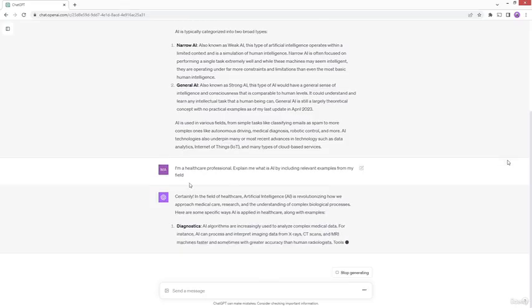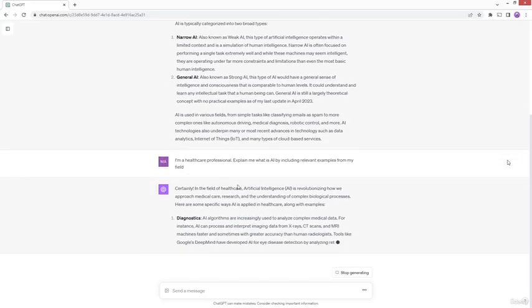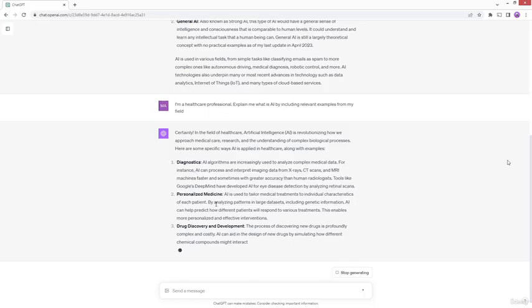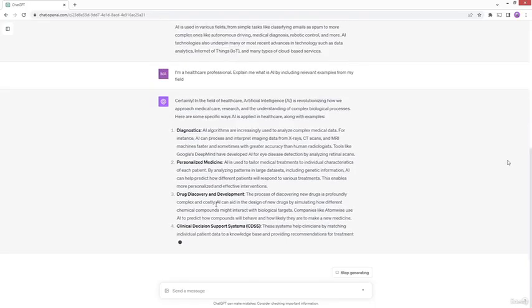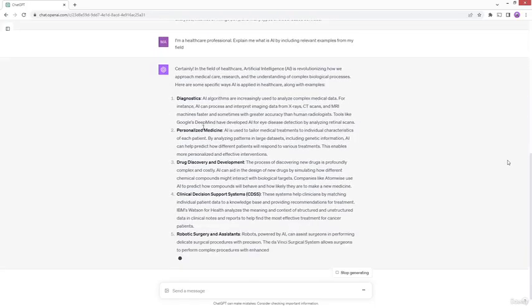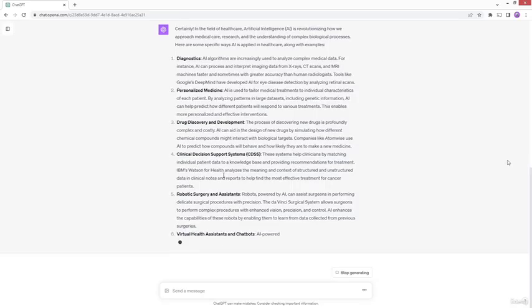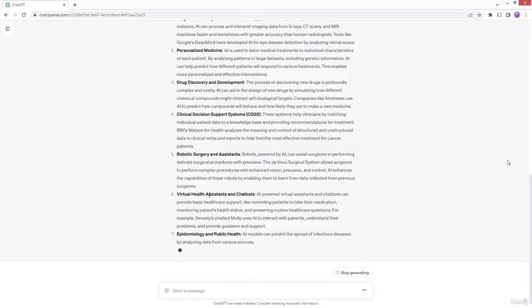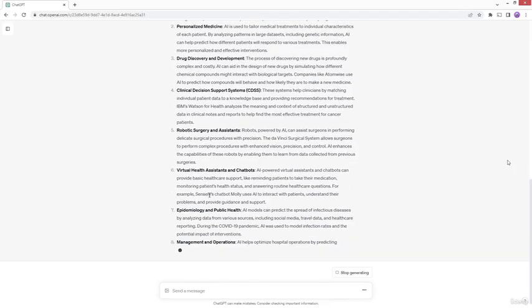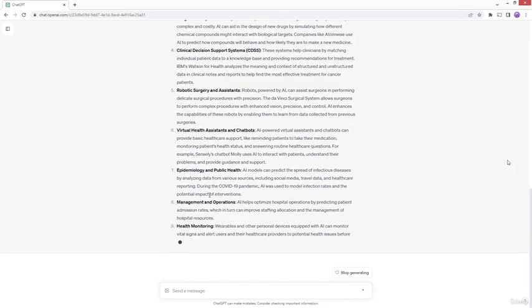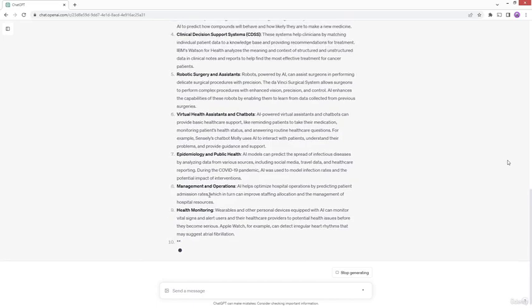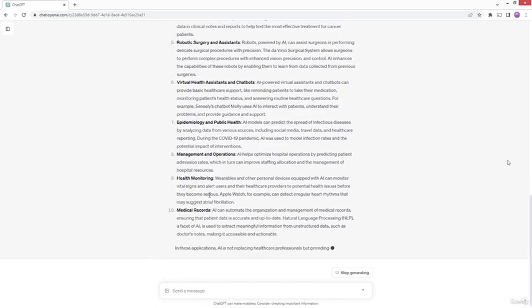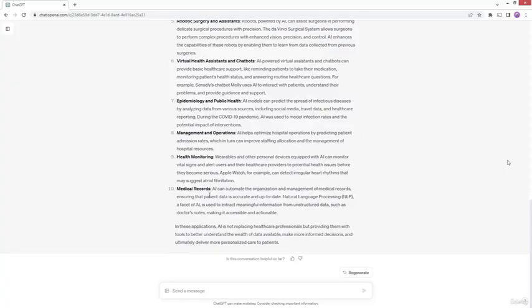ChatGPT says that, okay, you are in the field of healthcare, and now it is telling you all the information that pertains to healthcare only. It is talking about diagnostics, personalized medicine, drug discovery, robotic surgery, and it goes on and on. Whatever information it tells you is now more pointed, more in the context of healthcare, and it is also giving you relevant examples from each of these areas like we asked it to do, right?